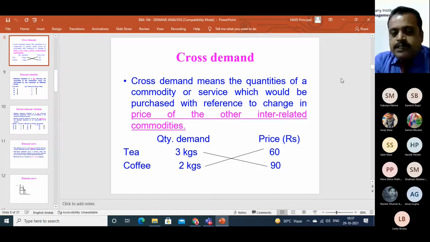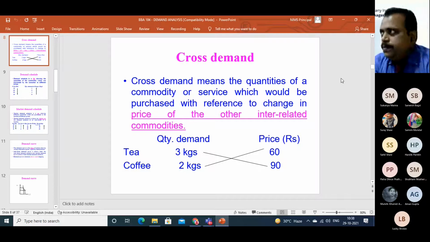But here, if we consider the influencing factors, the price of tea influences the quantity demanded of coffee. In case of complementary products also the same thing: the price of computer influences the quantity demanded of computer printers. If fewer computers are purchased, fewer computer printers will also be purchased.